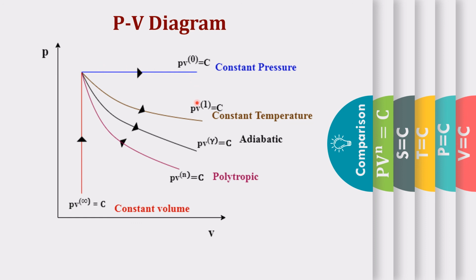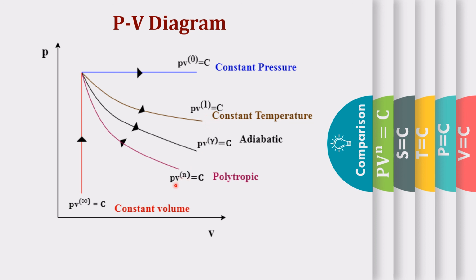The next one, I substitute n equal to 1 in PV^n = C. Then PV = C. We know that PV = mRT. Since m and R are constant, the temperature is also constant here, so it is a constant temperature process.